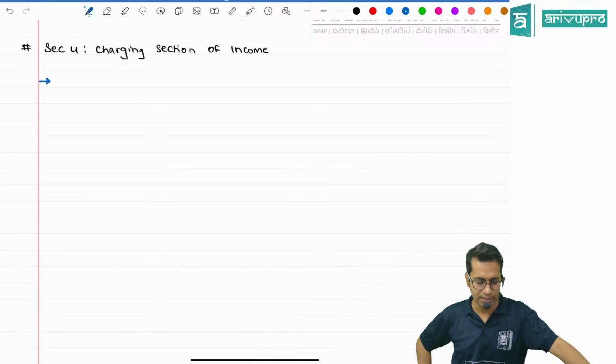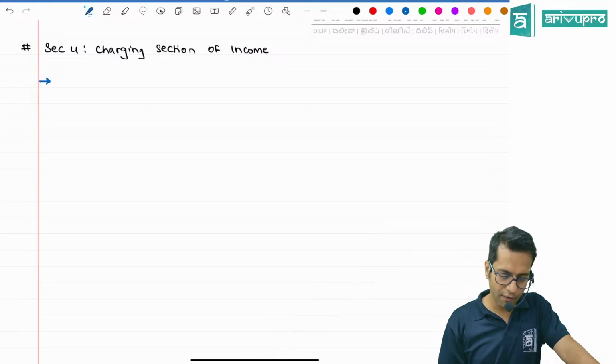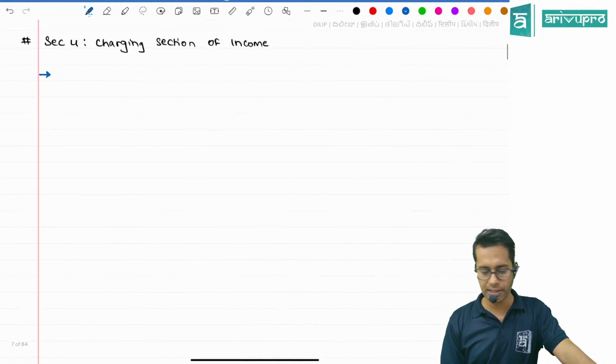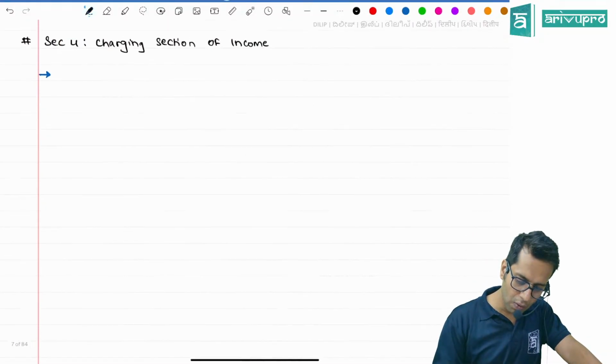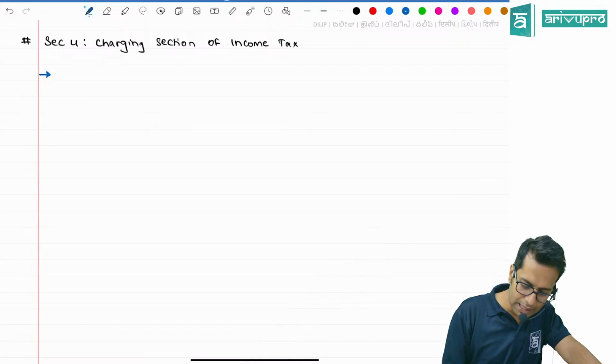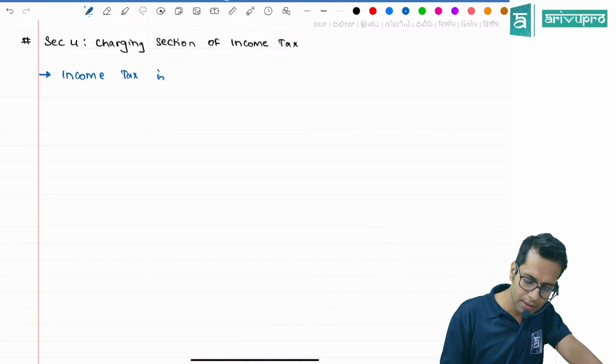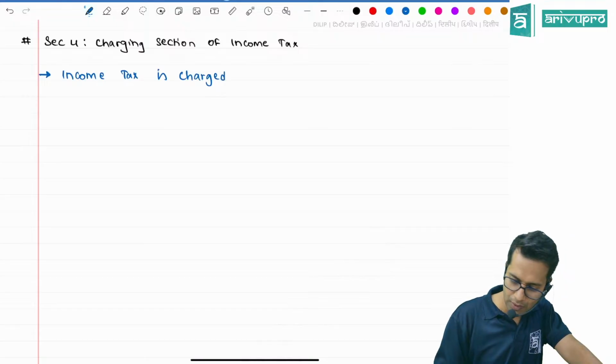Section 4 of income tax law is the charging section of income tax. What is section 4 telling? Section 4 says income tax is charged for every assessment year.